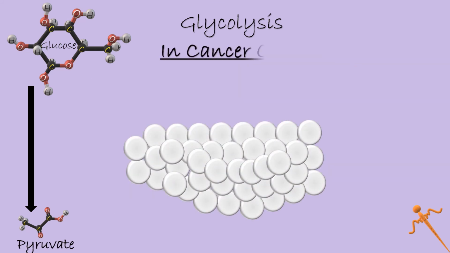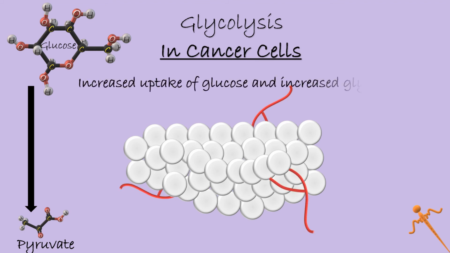Glycolysis is very important even in cancer cells. Cancer cells display an increased uptake of glucose and glycolysis. As the tumors grow rapidly, the blood vessels are unable to supply adequate oxygen, and thus a condition of hypoxia exists. Due to this, anaerobic glycolysis predominantly occurs to supply energy.